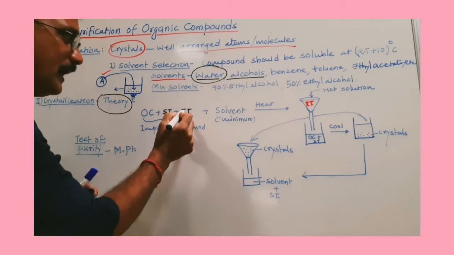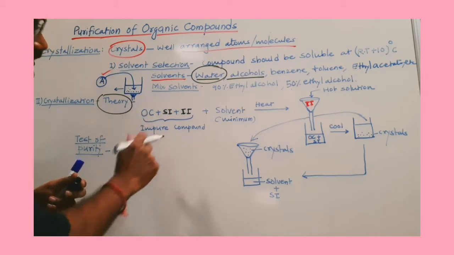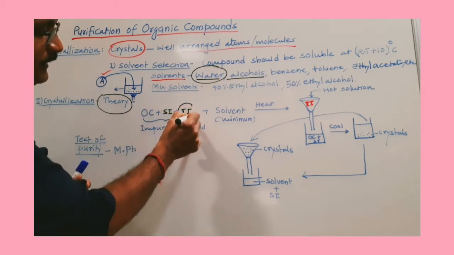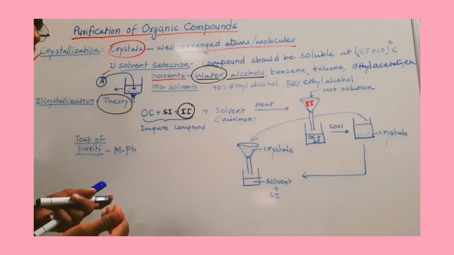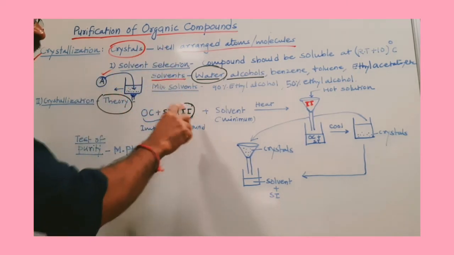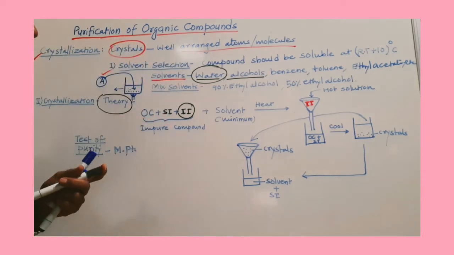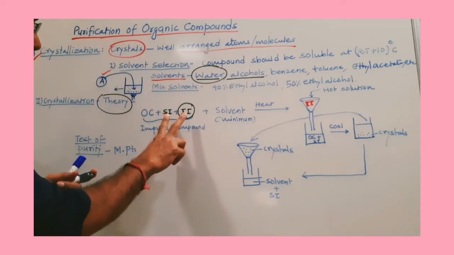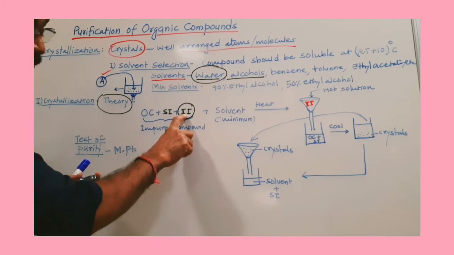Another impurity may be present in this organic compound, that is insoluble impurity. Insoluble impurity means that even at low temperature or high temperature, that impurity is not soluble in the selected solvent. In this way we have two types of impurities, soluble impurity as well as insoluble impurity.